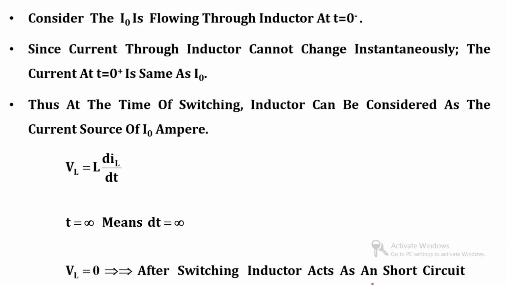Now consider that current I0 is flowing through the inductor at t is equal to 0 minus.